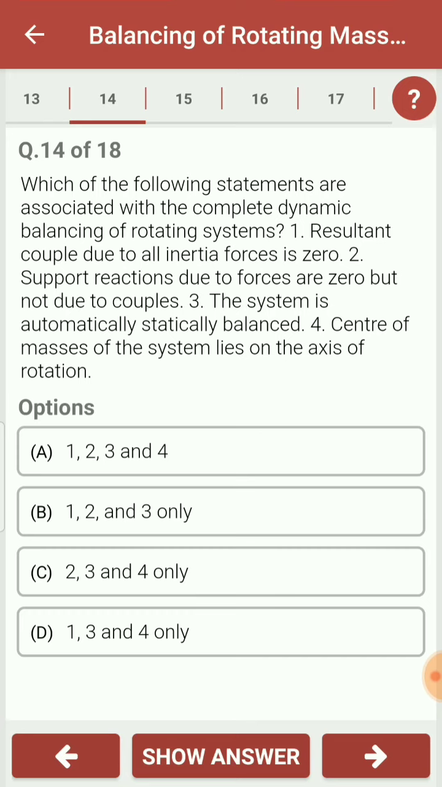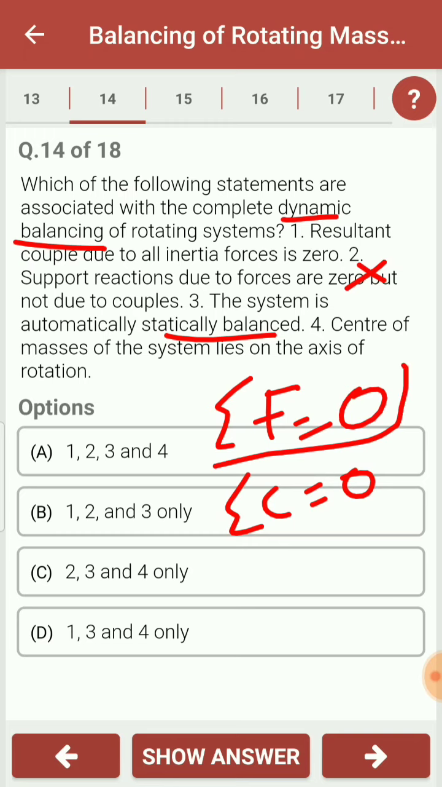That is, the support reaction due to forces is 0 but not due to couple. It is 0 both due to forces and couple, right? So this statement is wrong. The system is automatically statically balanced. When the system is dynamically balanced, two criteria are satisfied simultaneously: net force is equal to 0, and net couple is equal to 0. So we are already considering the condition that net force is equal to 0, so the system is already statically balanced.